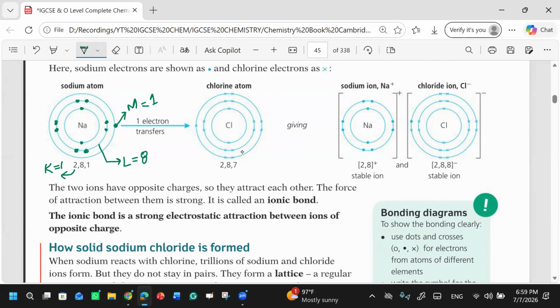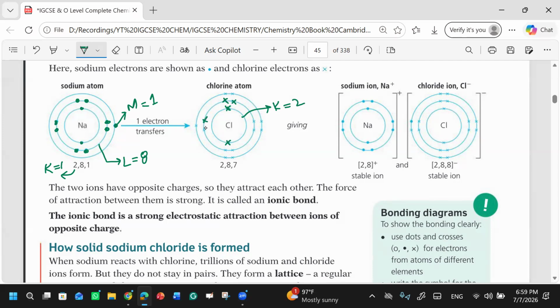Similarly, if you talk about the chlorine atom, we have 3 shells. Whenever you make bonding, we have this dot and cross process, known as a dot and cross diagram. It means in one atom you will show electrons as dots, like these dots. While in chlorine, to differentiate, you will mention crosses. Two crosses in the first shell, the K shell, which has 2 electrons.